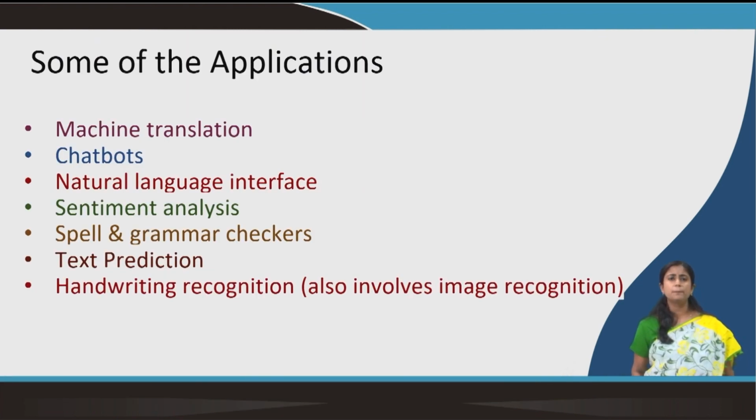Various applications of computational linguistics that you might have used or seen, the most common one is machine translation. Most of us use it on a daily basis. There are several machine translation tools available. You give one sentence in one language and it gets translated into some other language. Sometimes these prove to be very useful. If you don't know the meaning of a sentence or a word, you can get it translated into a language which you know.